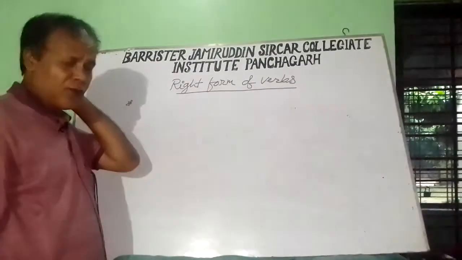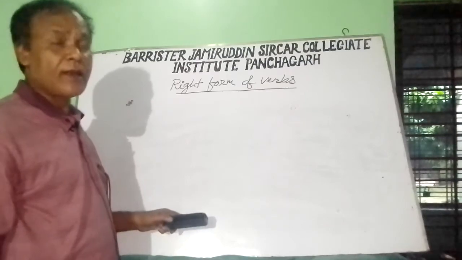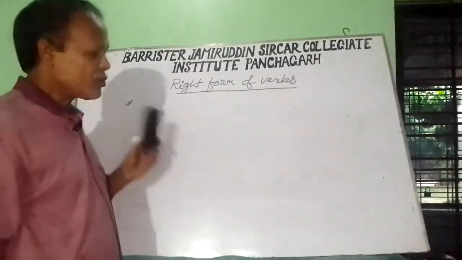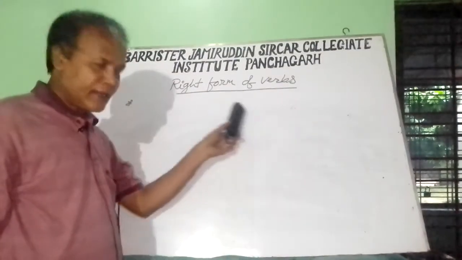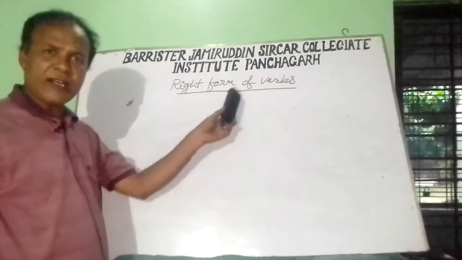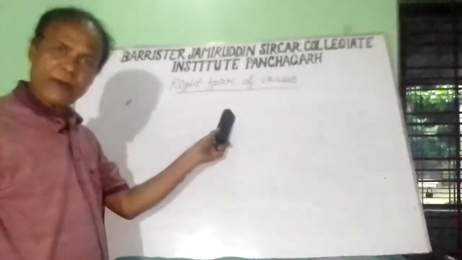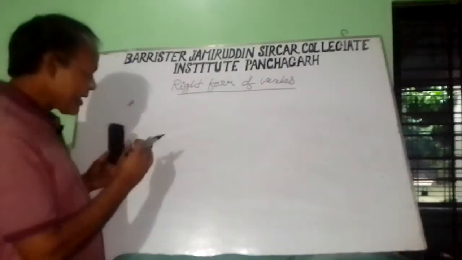Then another rule: if the sentence begins with no sooner had, and in the middle there is then, so no sooner had and then, the first verb will be in the past participle and the last verb will be in the past indefinite.